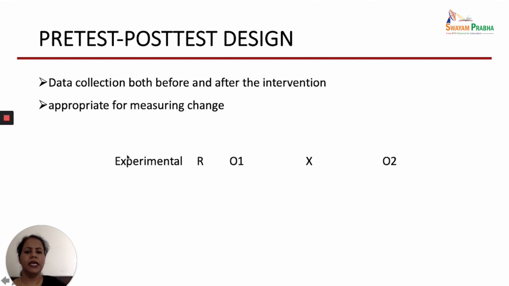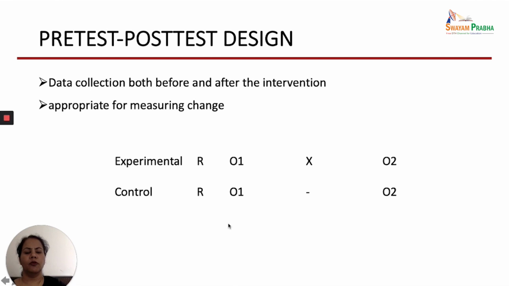So you can see here this is the experimental group where through randomization the subjects are assigned to the experimental group, and observation 1 is the baseline assessment, then intervention is provided, and then observation 2 is the post-test assessment.